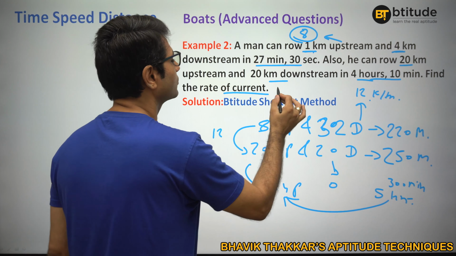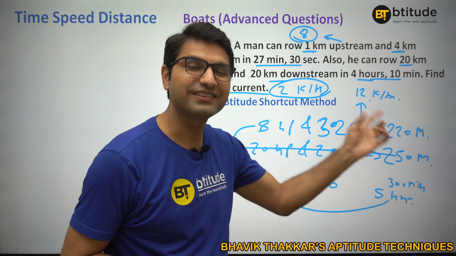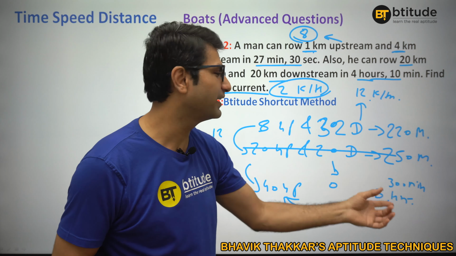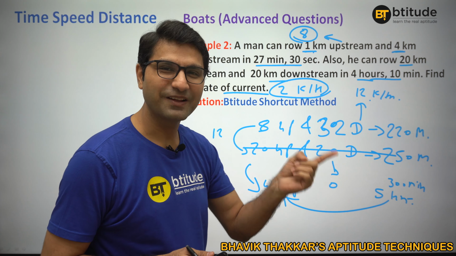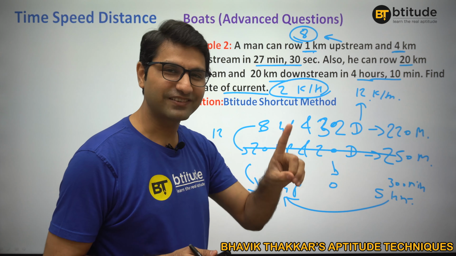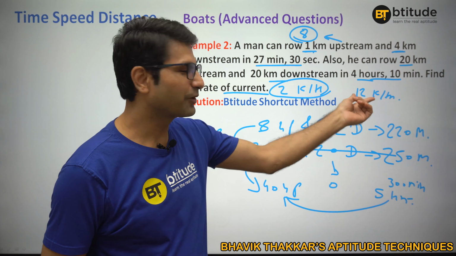Are you getting this? You can actually use it here as well. It's not at all mandatory to use it there. Once you find out that 8 kilometers per hour, you can also use it here. Again, let's do it. Say 8 kilometers per hour. So here it would take 1 hour, 60 minutes. The total is 220 minutes. That means the remaining 160 minutes you would have taken here in going downstream 32 kilometers. Again, 160 minutes, 32 kilometers, exactly 1/5 of it, right? In 60 minutes you will go exactly 1/5, that is 12 kilometers per hour. So here also it's the same.